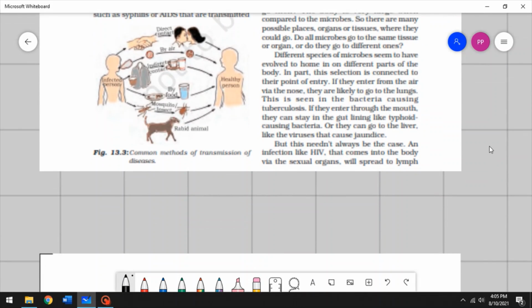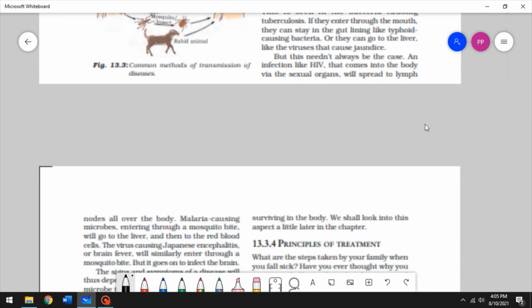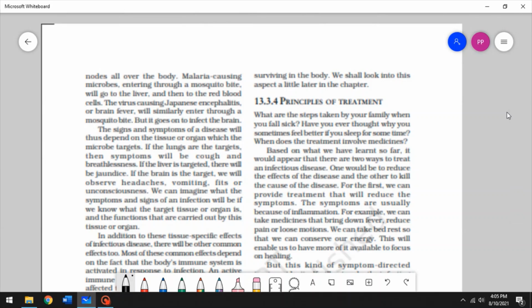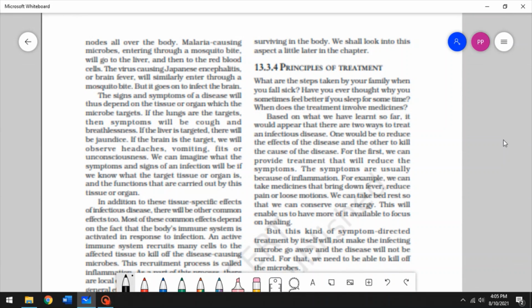An infection like HIV that comes through the body via the sexual organs will threaten the lymph nodes all over the body. Alright? Malaria causing microbes that enter the body through a mosquito bite will go to the liver. They will go to the liver and then they'll go to the red blood cells. Right? The brain fever will also enter through the mosquito bite, and will directly go to the brain. The mosquito doesn't necessarily have to bite us on our forehead or our skull. It doesn't have to do that. It can bite us on any part of our body, but that microbe will go to our brain.